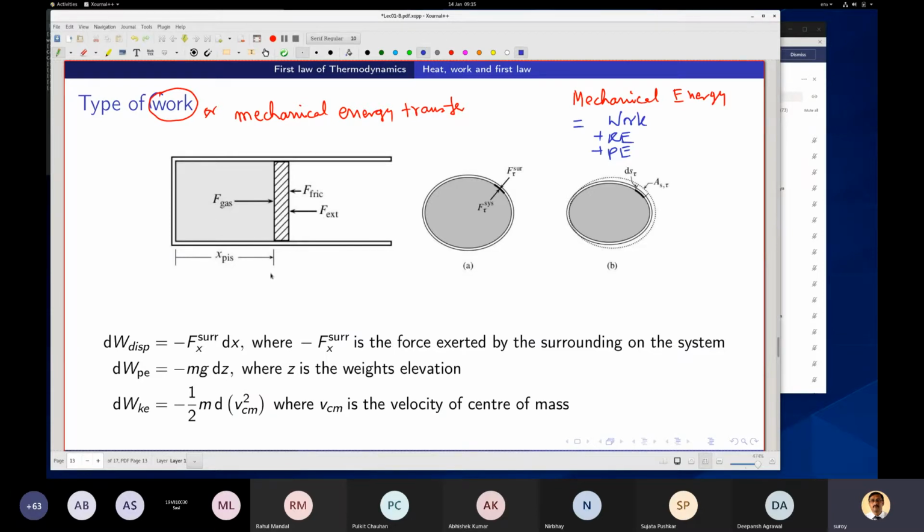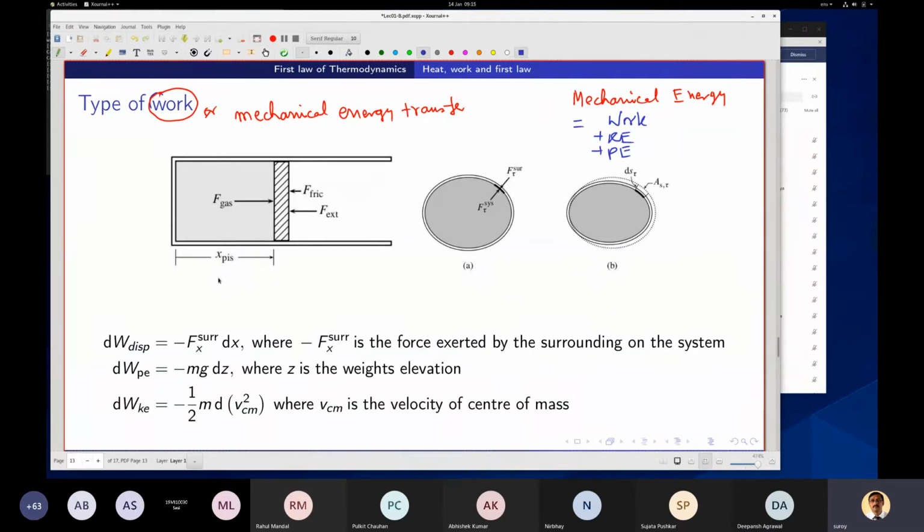Now if x is the distance, F external is in the negative direction, so I wrote negative surrounding and dx. So this is how it is doing work against the surrounding. This is a more general way. The system is exerting force, and this is the surrounding. If it is expanding in the outward direction, this is called displacement work or expansion work.